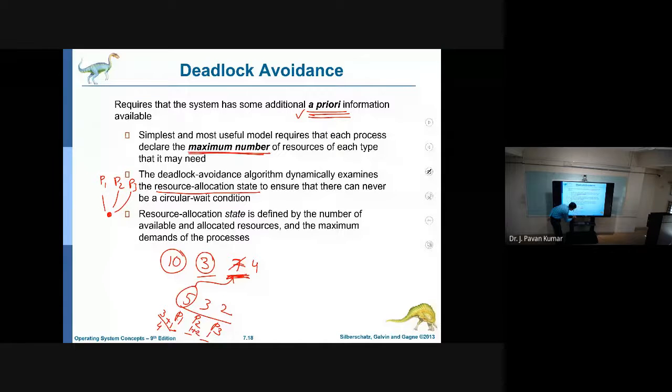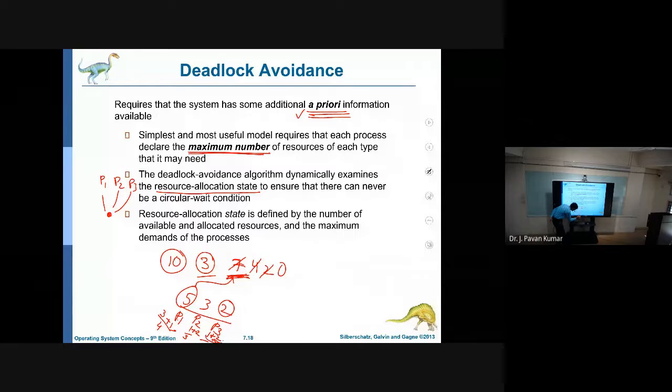Then total 3 will be held by P2, and here how many will be available? 2. Next, 2 more resources I will be giving to P3. So total how many resources? Now it will become 0, and P3 requires only 2 more resources. 2 we have already allocated. So P3 could complete its execution.